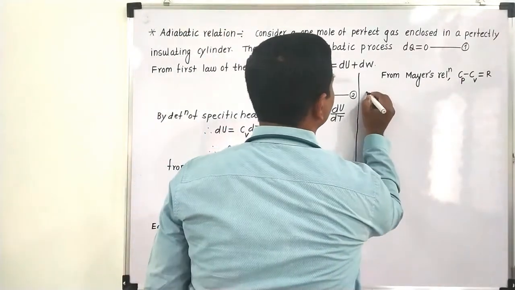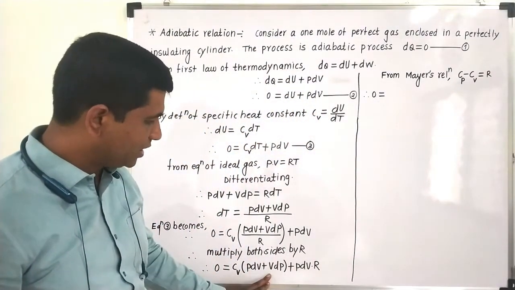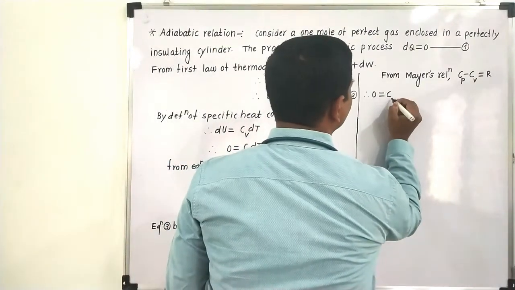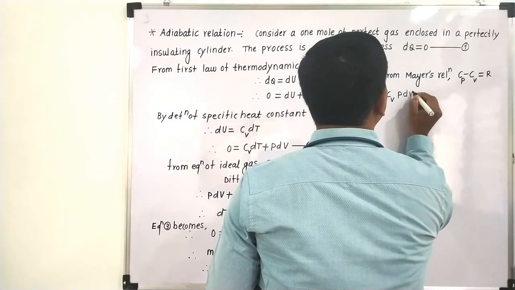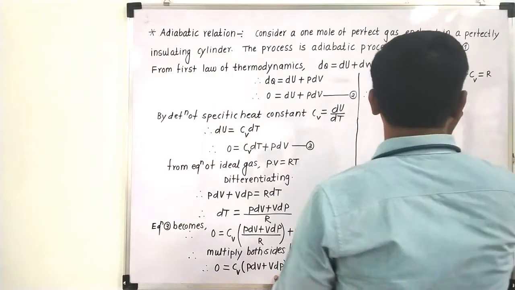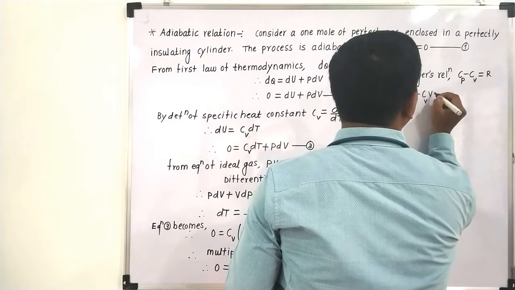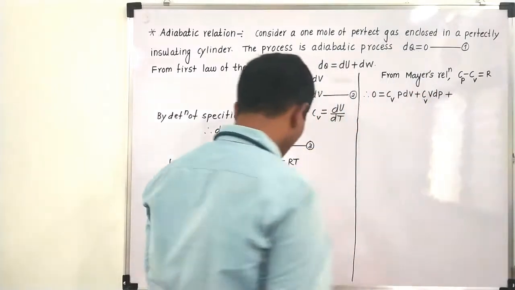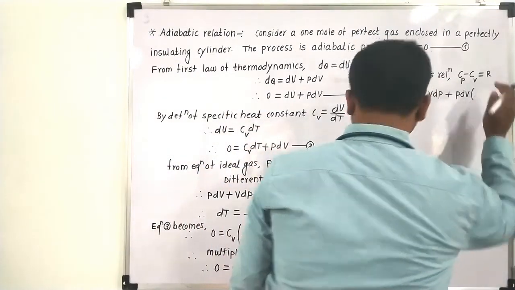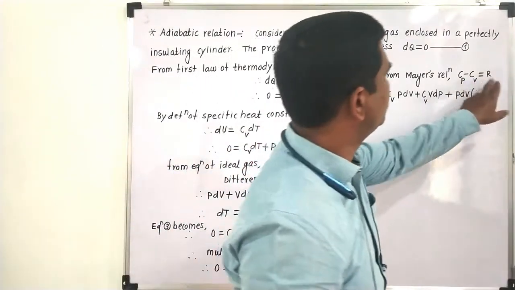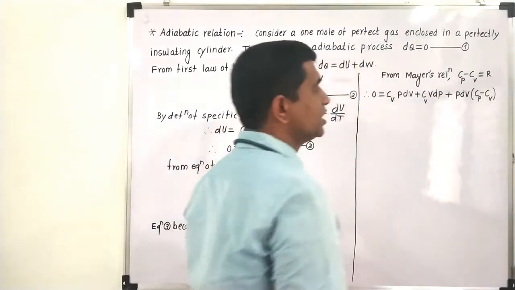If I substitute it in this equation, what I'll get, 0 is equal to, and I'll multiply by this Cv as well, so this will be Cv into P dV, plus Cv into V dP, plus P dV as it is, and instead of this value of R, we will substitute the value of R, which is nothing but Cp minus Cv.